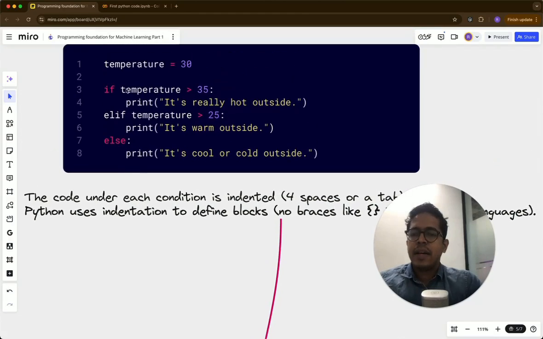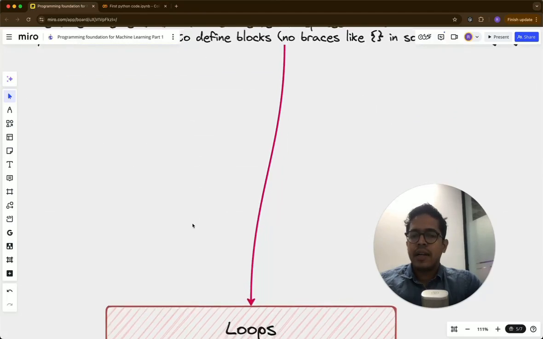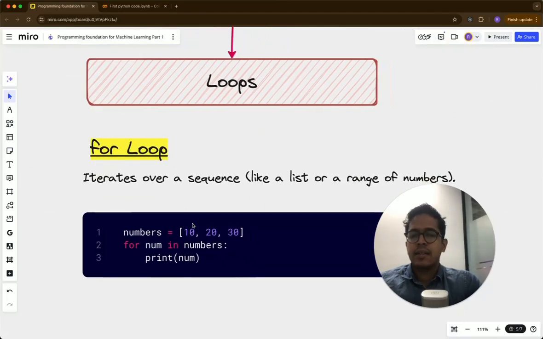Yeah, another thing is Python just uses indentation. So instead of defining something like curly braces, Python simply uses this indentation. So this space is called indentation to decide what comes under what. So here there is one indentation, so this is coming under if. That's the difference between Python and say C or C++.